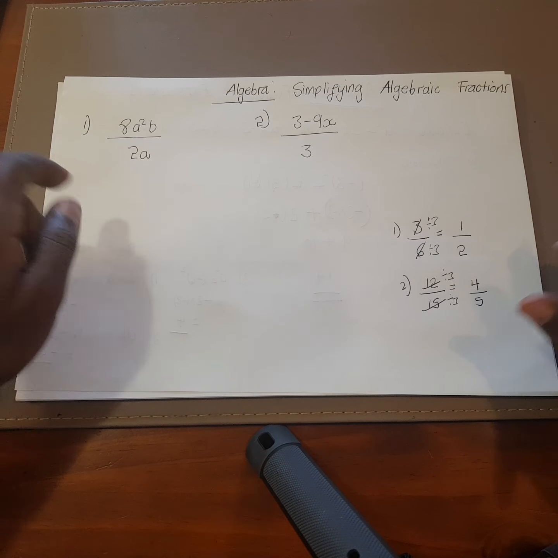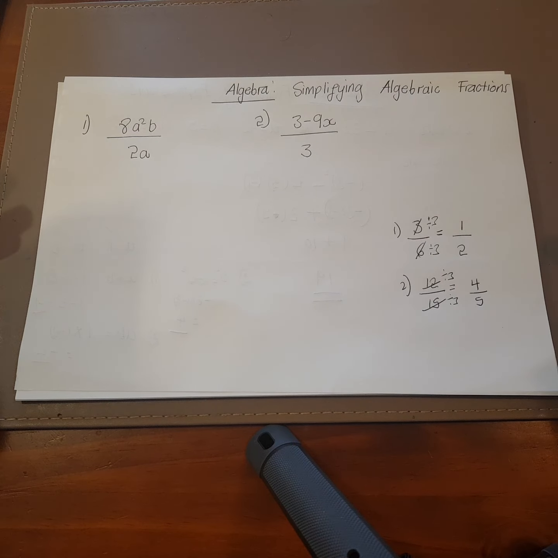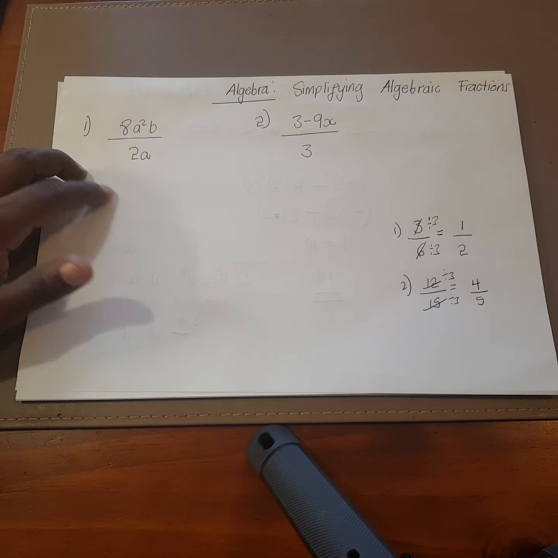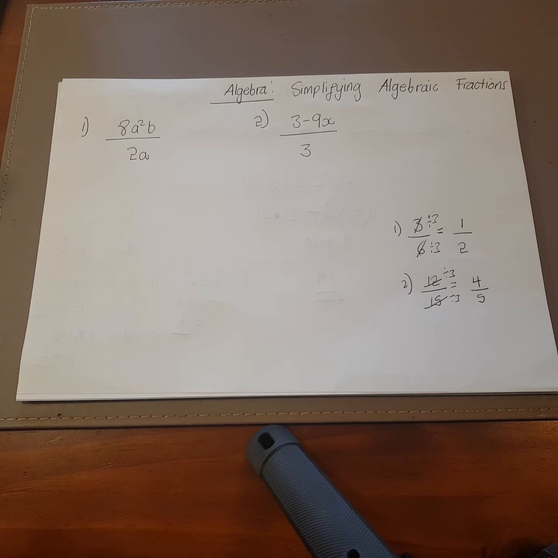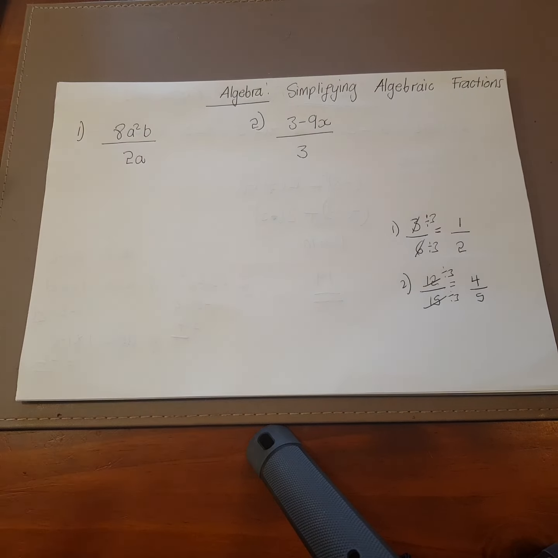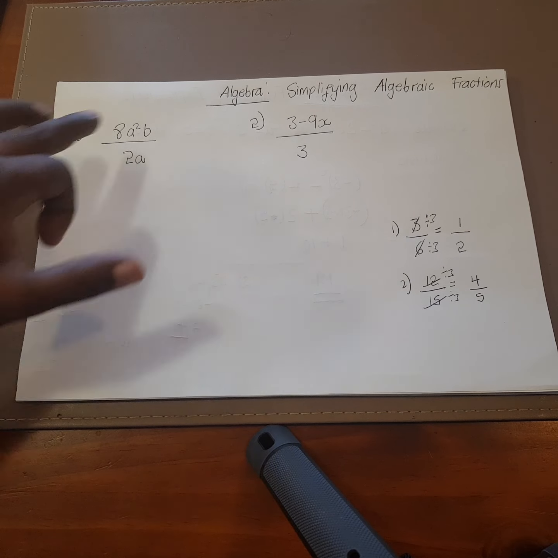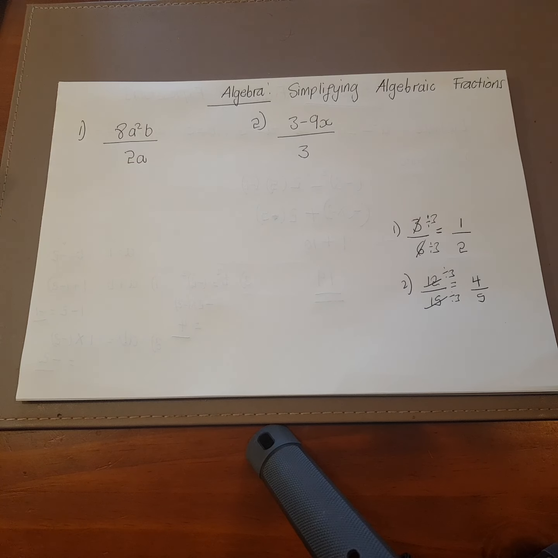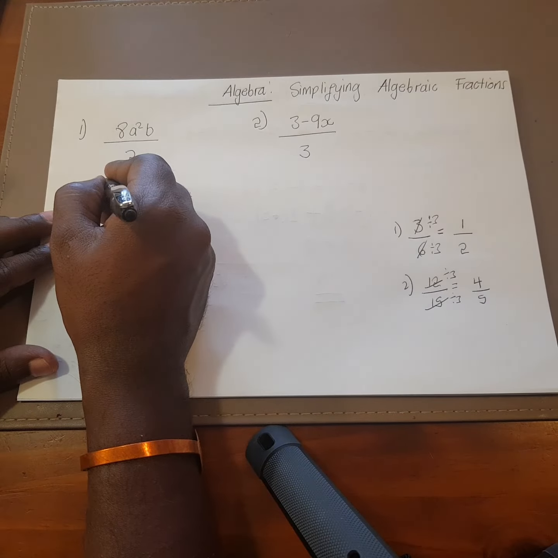All right. So there is a way and technique in solving this. So let's look at question number 1, where it's 8a squared b divided by 2a. Now we know very well that, no, hang on, there is 8 and 2, there's a number, you can easily divide them. There's an a squared above, and an a below. However, what I like to do is to simplify this further. I like to write it down like this.